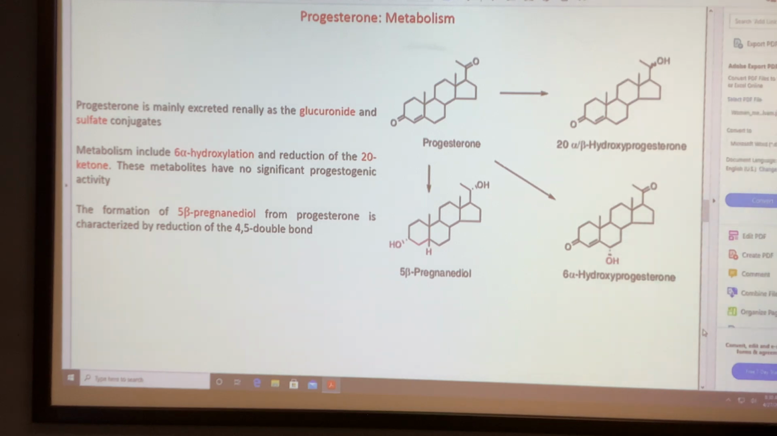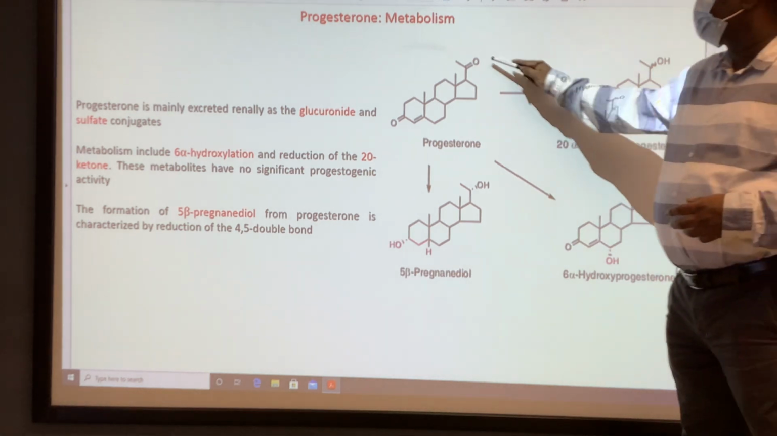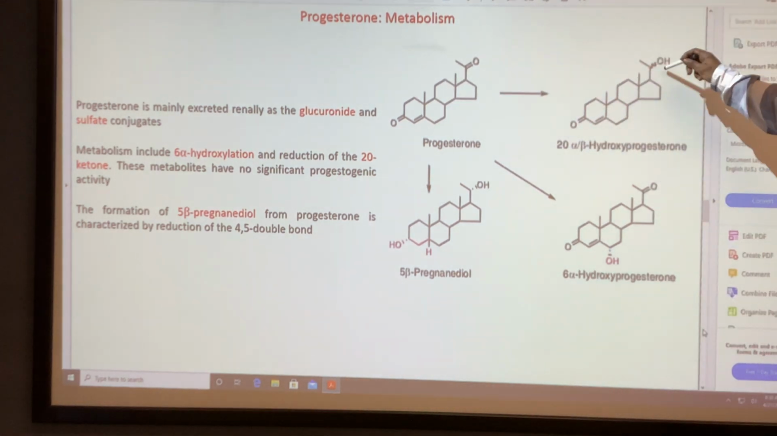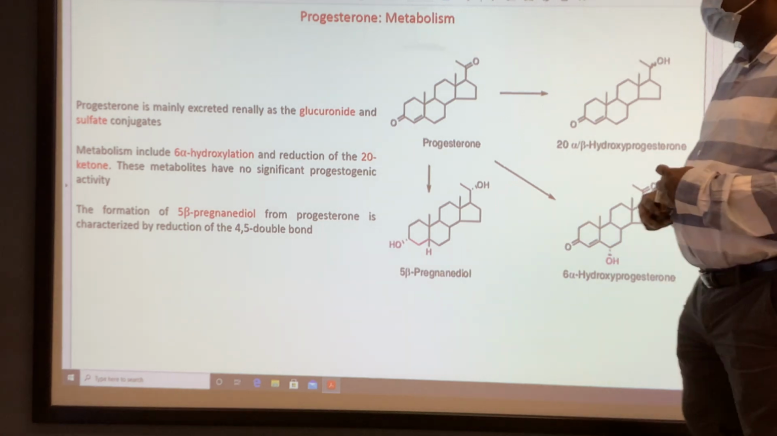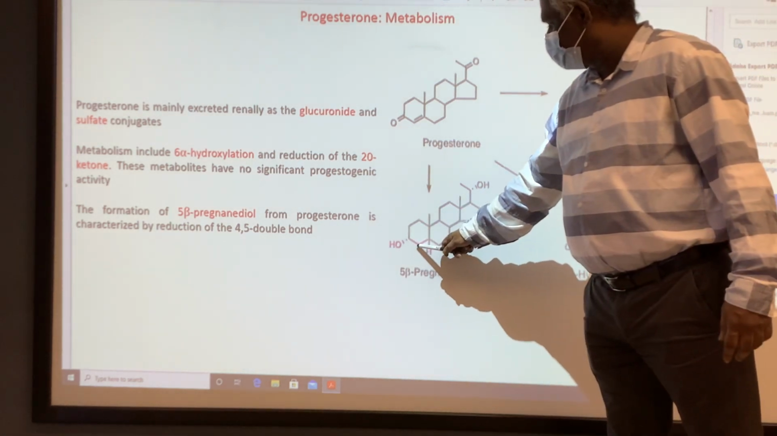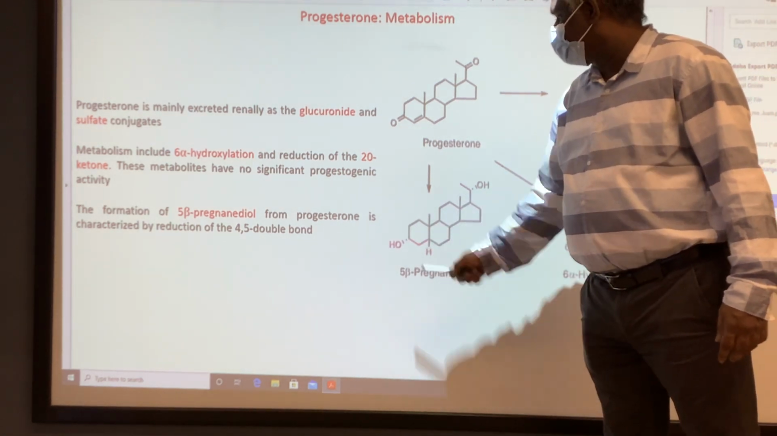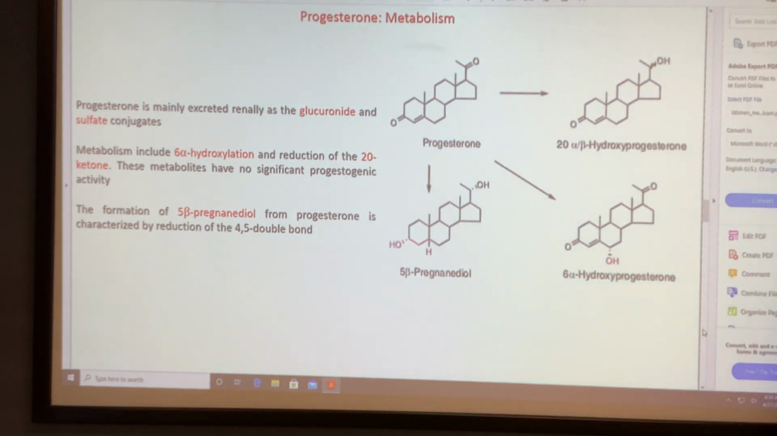So those are the possible metabolic reactions. One is glucuronide and sulfate conjugation, or it introduces a hydroxyl at carbon number 6, and the carbon number 20 keto is converted to alcohol, and the carbon 4, 5 double bond is reduced. We get the saturated compound. These metabolites have no significant progestogenic activity. So these are inactive compounds after phase 1 metabolism.